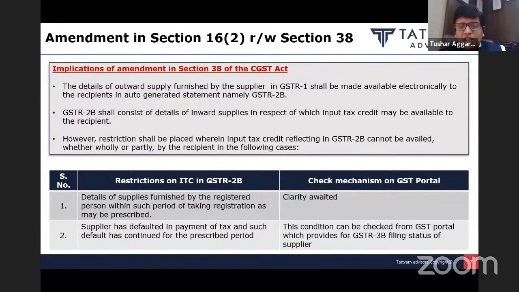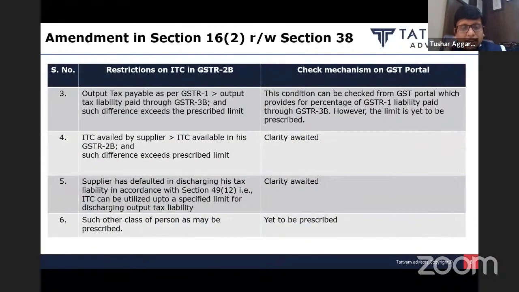So one of the restrictions which they have imposed is if the supplier is not filing 3B, I can restrict your credit. Next condition, that's the restriction which they are imposing. Even if the supplier is filing GSTR 1 as well as 3B, however, if the output tax payable as per GSTR 1 is more than the tax liability paid through GSTR 3B, and such difference exceeds the prescribed limit, then they may put restrictions on availment of credit.